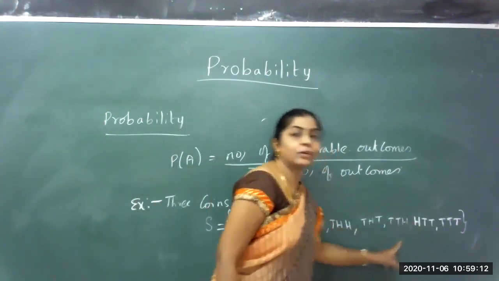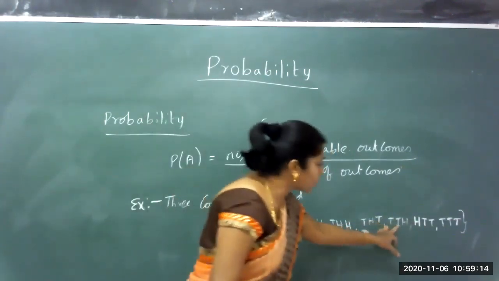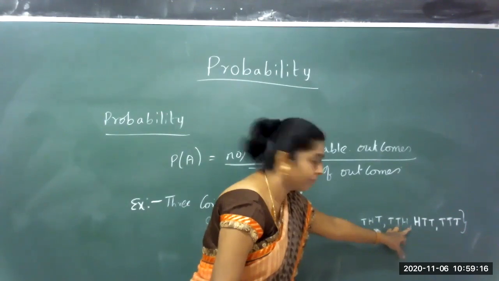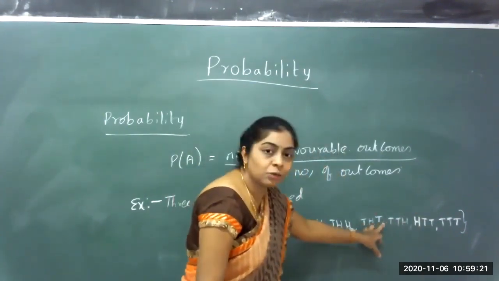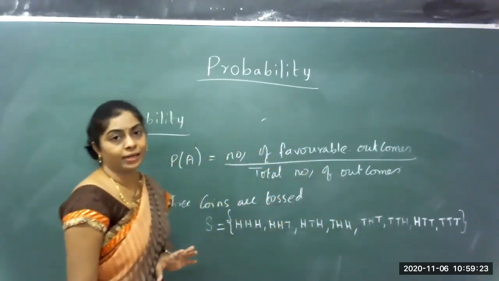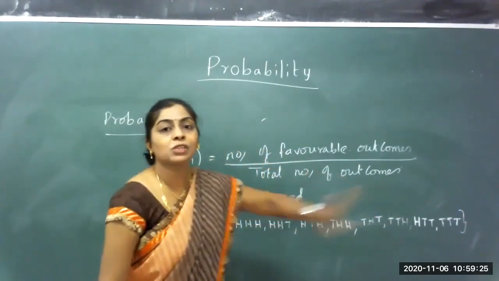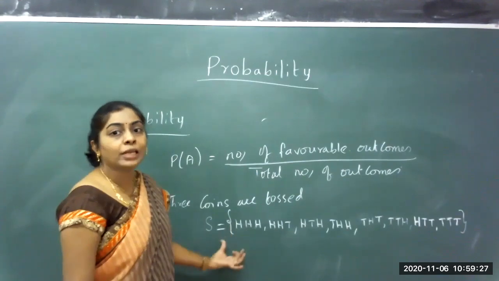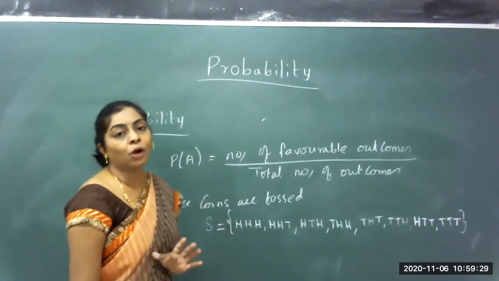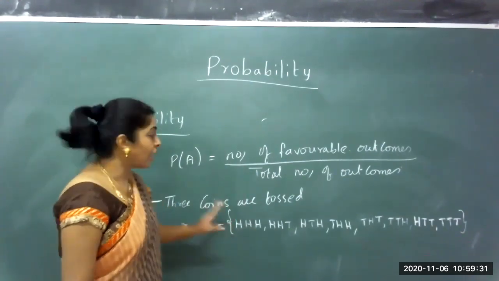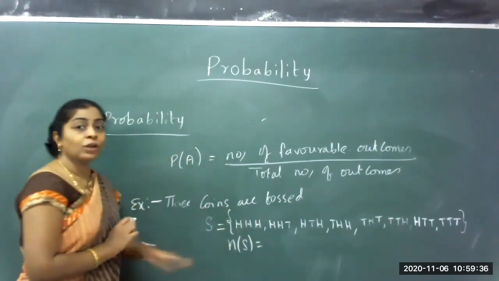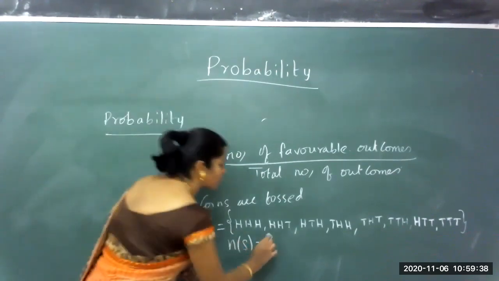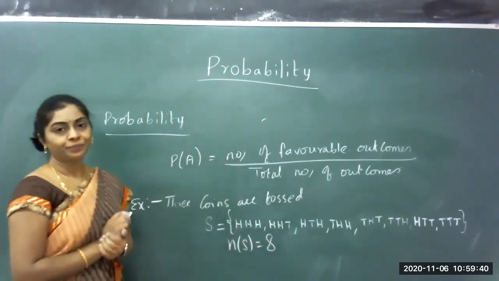Or 2 tails and 1 head: first 2 tails and the third one head, or first one head and the second and third tail, or first and the third one tail and the middle one head. Totally, there are 8 possible outcomes. So the number of total outcomes in the sample space is 8.